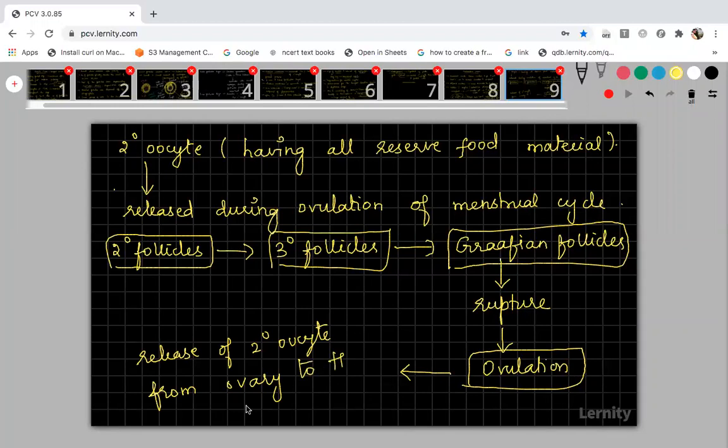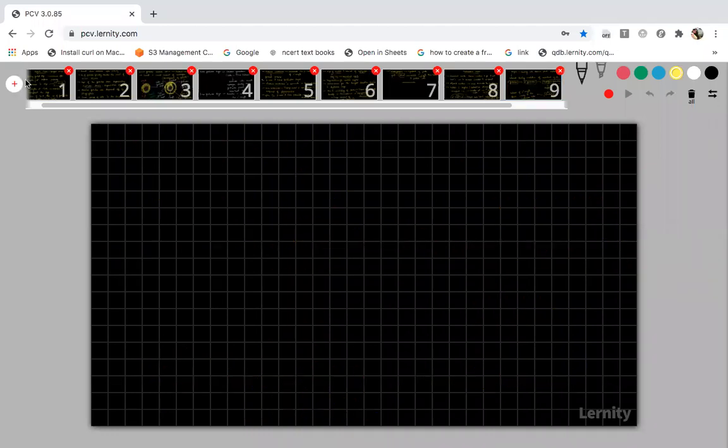The oocyte will come from the ovary to the fallopian tube, and in the fallopian tube there are fimbriae, finger-like projections. They will capture the secondary oocyte, and the secondary oocyte will pass into the fallopian tube and reach the ampulla region. There in the ampulla region, it will wait for the entry of the sperm. Now I will tell you when the second part of the meiosis will occur.